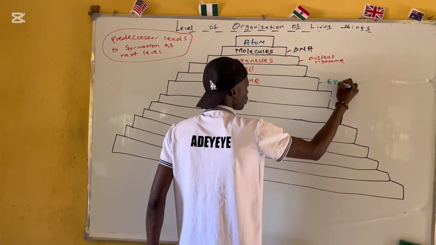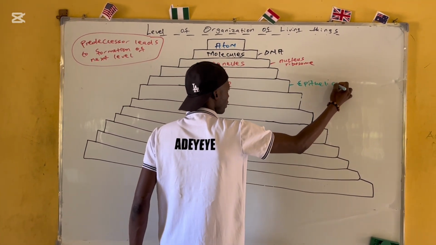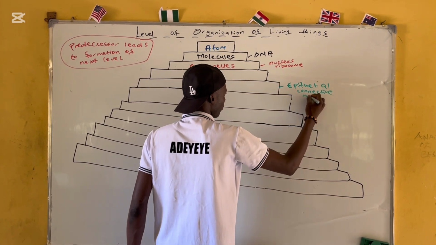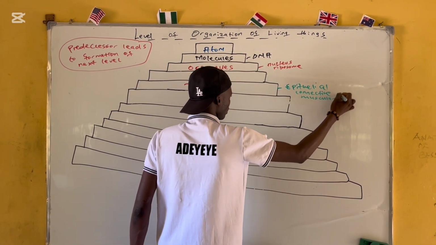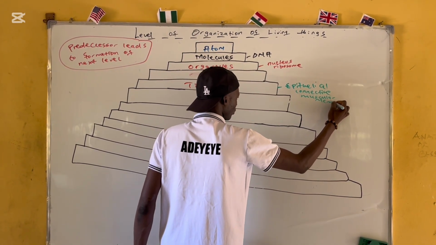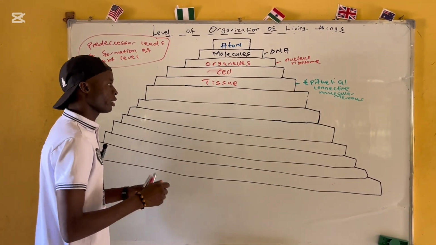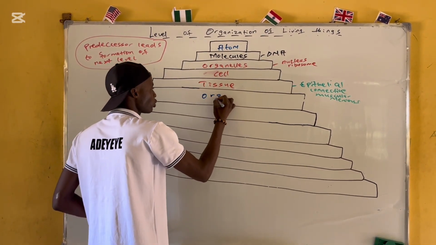We have epithelial tissue. You see that? We have connective tissue. We have muscular tissue. We also have nervous tissue. Alright. So when tissues come together, what are they going to form? Tissues are going to form organs. You see that? Formation of 2 or more tissues will give us what?